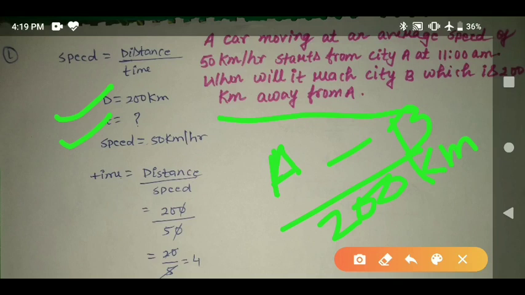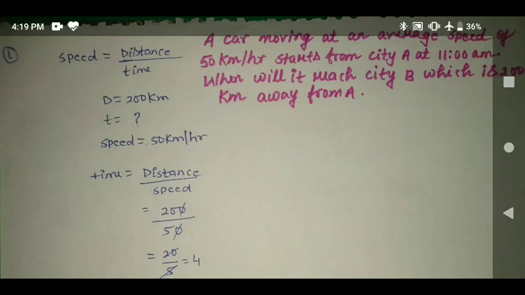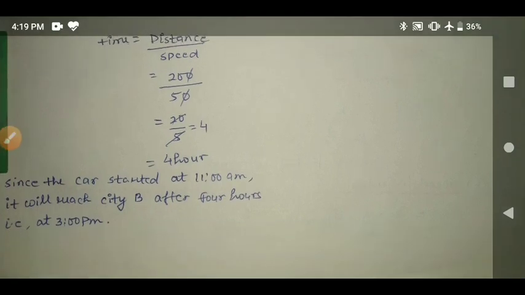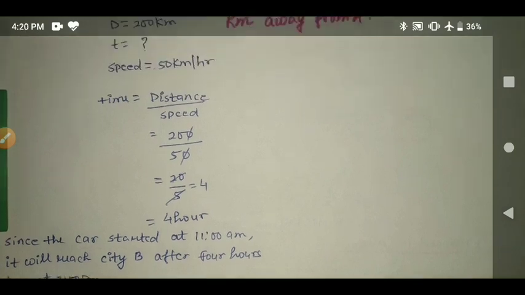We know that speed is equal to distance upon time. So we can write it, time is equal to distance upon speed. Distance is equal to 200 and speed is equal to 50. So 0 cancel with 0, 5 4s are 20. So answer will be 4 hours. Since the car started at 11 am, it will reach city B after 4 hours, that is 3 pm.